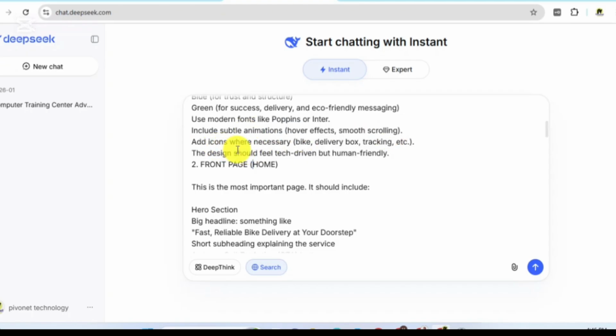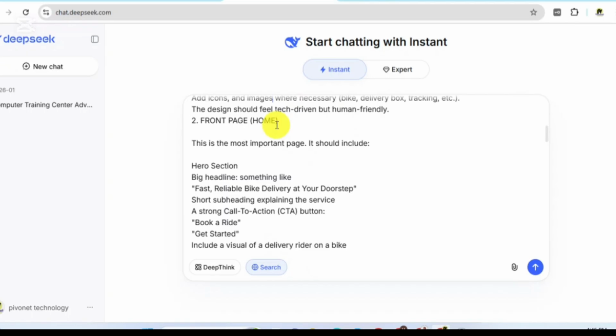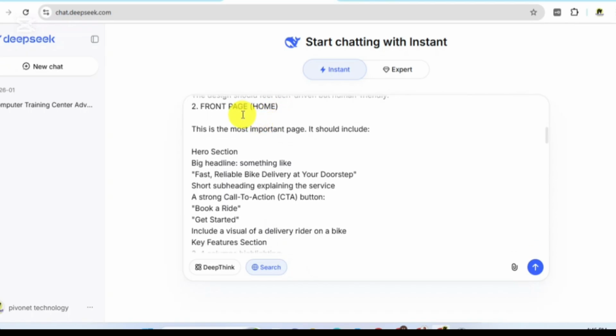Okay, let's be moving. You can say add icons where necessary. I can also say add icons and images where necessary: bike, delivery box, tracking, etc. The design should feel tech driven but human friendly. Now the design for the front page. This is the most important page.